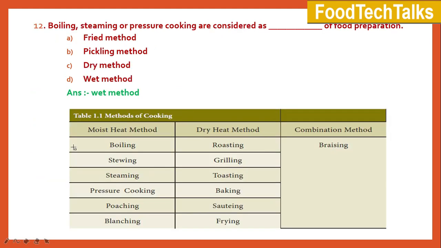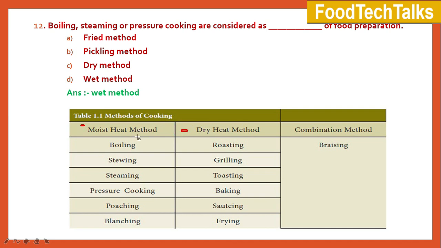The next question: boiling, steaming, or pressure cooking are considered as dash of food preparation. A. Fried method, B. Pickling method, C. Dry method, and D. Wet method. The correct answer for this question is option D, wet method. The cooking methods are generally classified into two: the moist heat methods and dry heat methods.